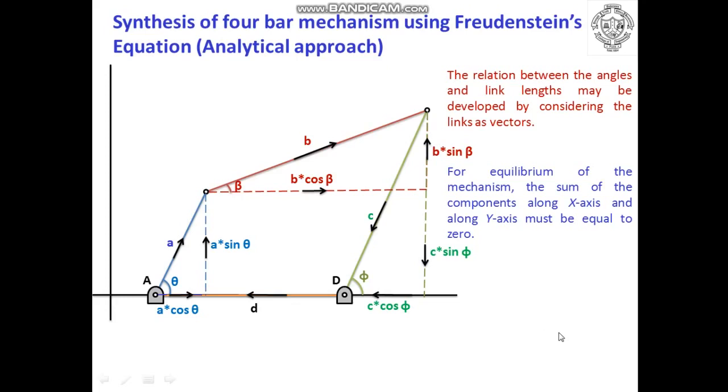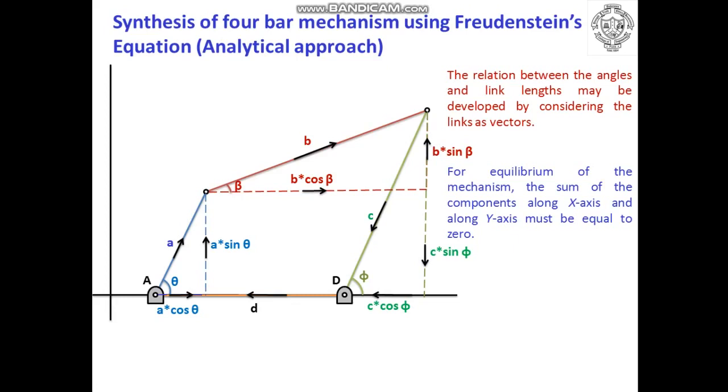Now we have vector displacements for each relative position vector in x and y direction for links a, b, c and d. What we can do is consider the equilibrium of the mechanism, take the sum of components along the x axis and along the y axis as 0, and try to solve the equations.